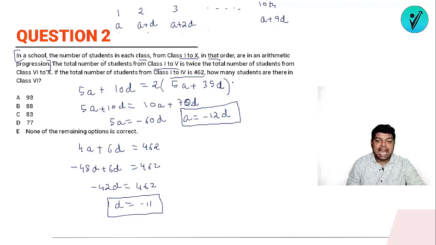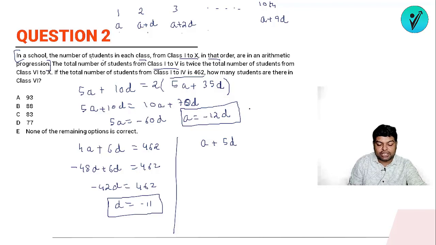तो हमें क्या चाहिए? How many students are there in class 6? So in class 6, how many students will be there? It will be a plus 5d, sixth term of an AP. What will be the value of a? Minus 12 into minus 11. The value of d is minus 11. Okay, so what is the value of a? It will be plus 132. 12 into 11, ठीक है, 132.